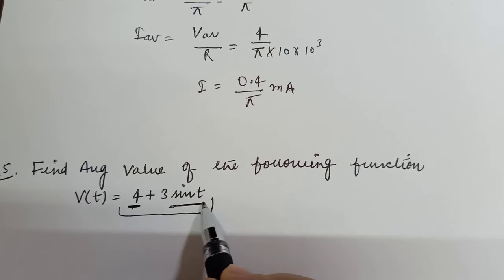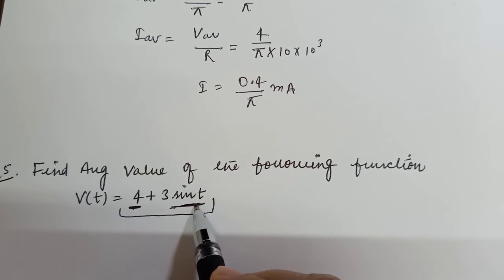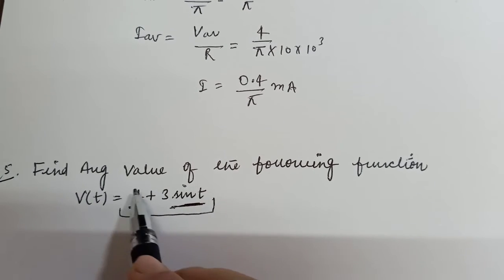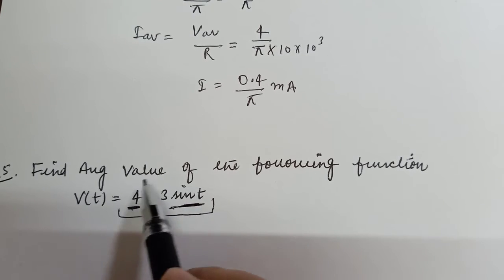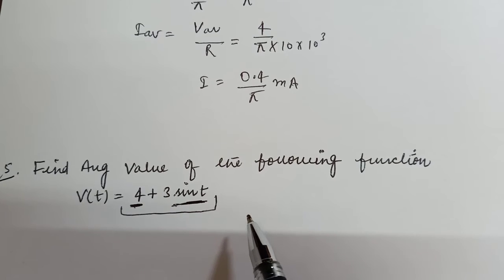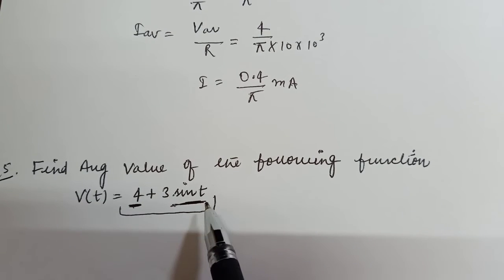If only this was given, then you have to concentrate on the positive cycle, but for the entire function you need to find the average value. So you have to concentrate on the complete cycle, because the entire expression is unsymmetrical.